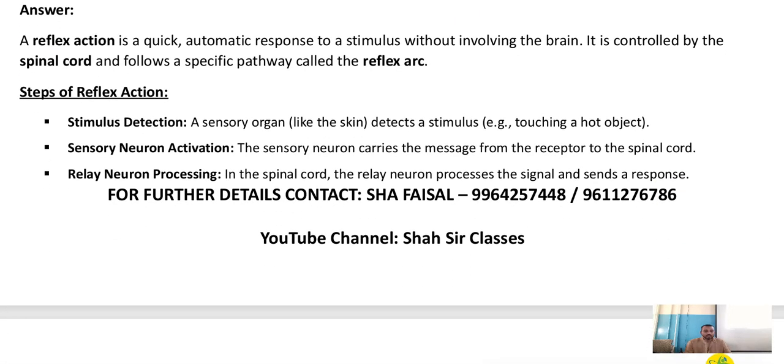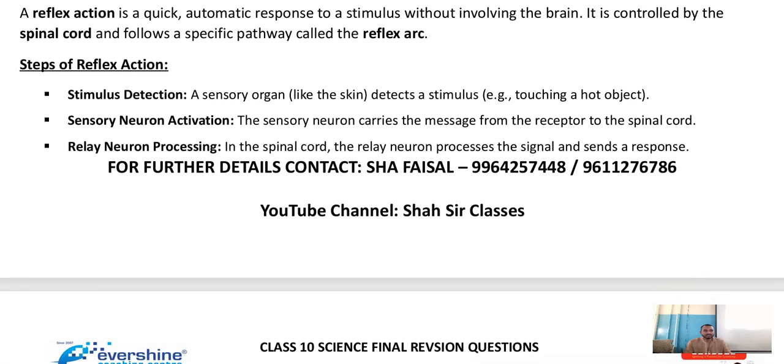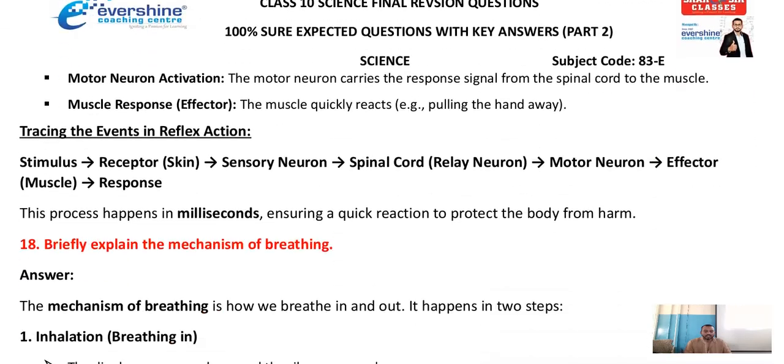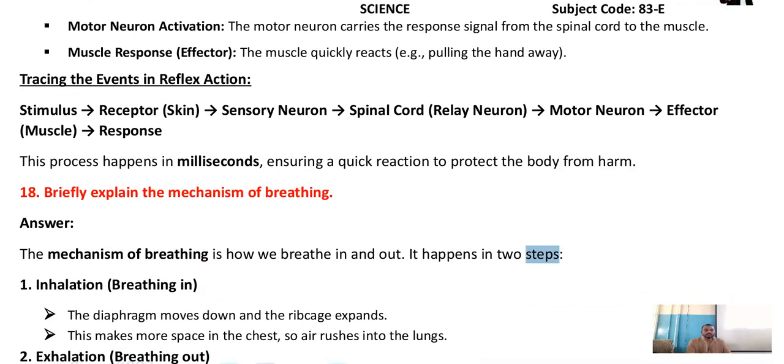Can you see this? So first you have to define what is reflex action and how it is going to happen, and I have given the trace the events. First you can say first we are going to touch, we have a stimulus, it goes to receptor, then sensory neurons carry that information and send it to the spinal cord. Spinal cord will decide what exactly it is, then that message is transferred to motor neurons and motor neurons get activated with the help of effector. They will show the response so that we can take our hand back when we touch a hot object. Is this clear? That is tracing the events.